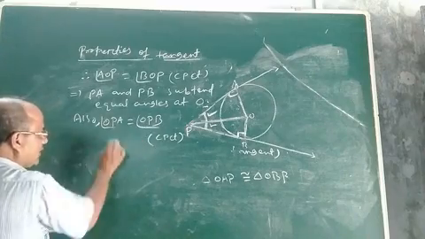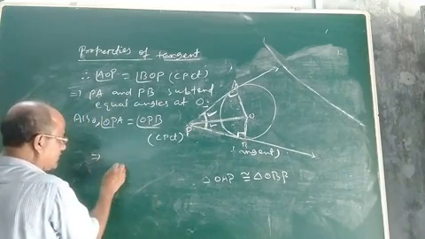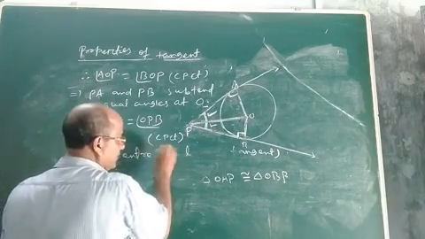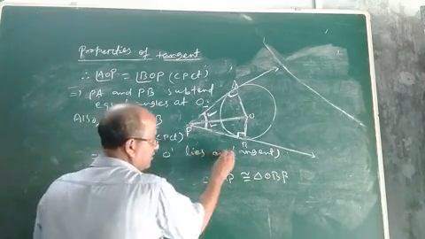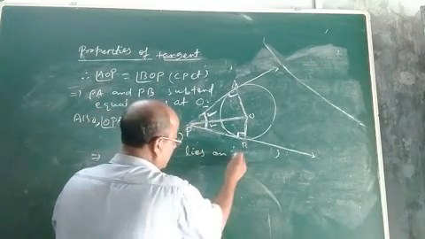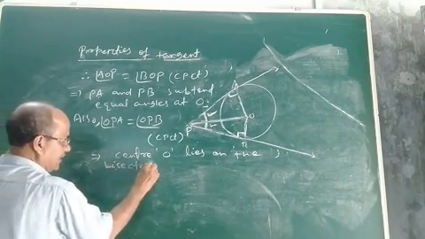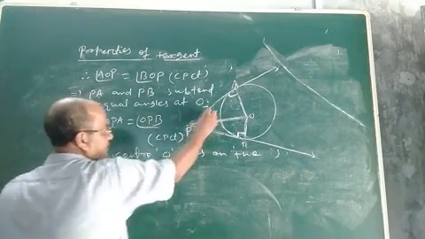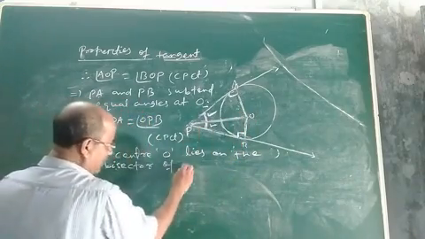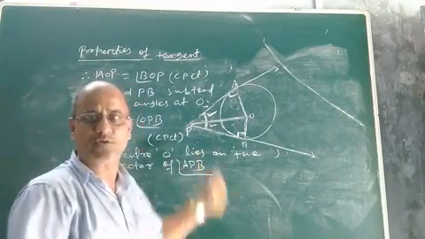Now what does it show? What does the equality of this angle and this angle show? It shows that the center O, center of the circle O, lies on the bisector, you see, of which angle? If this angle and this angle are equal, it shows that the center O lies on the bisector of angle APB, which is the angle between the two tangents.